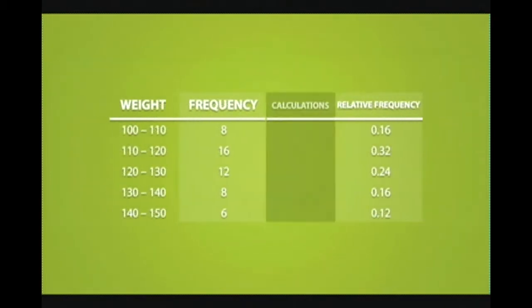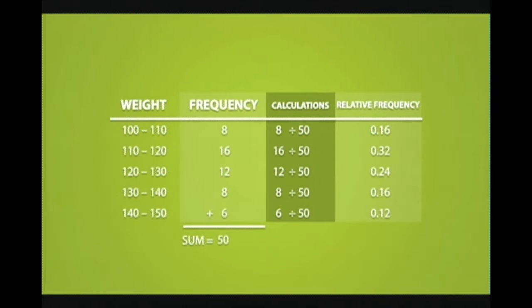To convert a frequency distribution into a relative frequency distribution, we will need to do some calculations. We start off by finding the total number of data values, and we do this by adding each frequency. We find that the total sum is equal to 50. Then, we will take each value and divide it by that sum. And as a result, we get the relative frequency values.